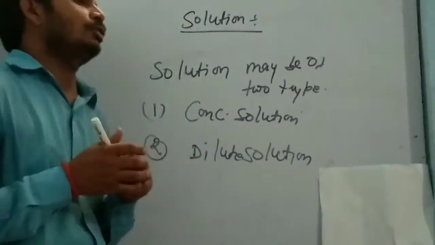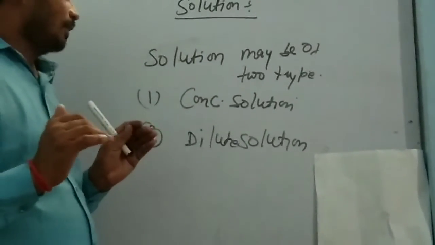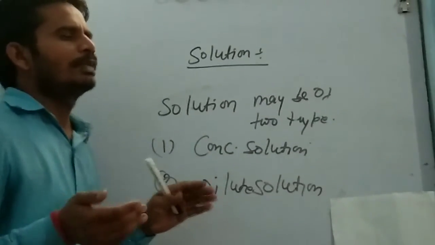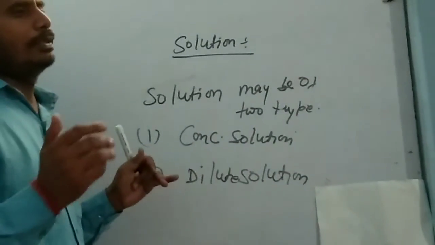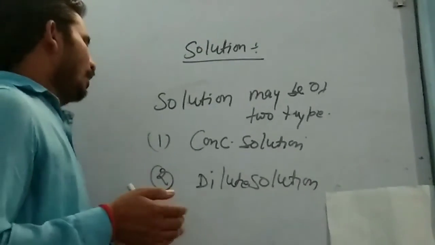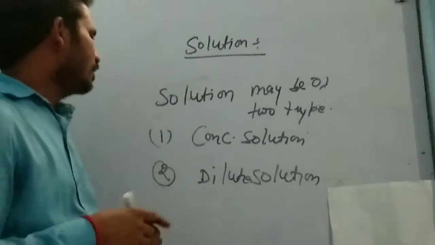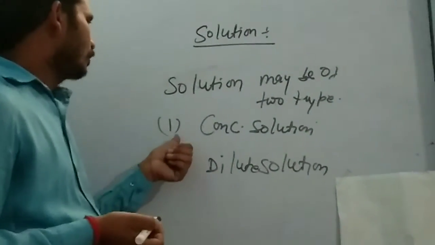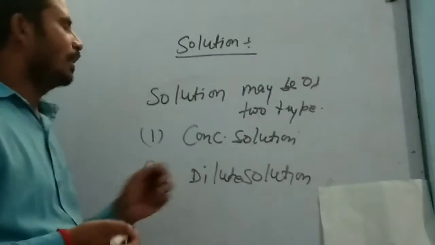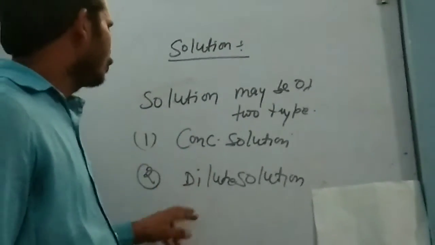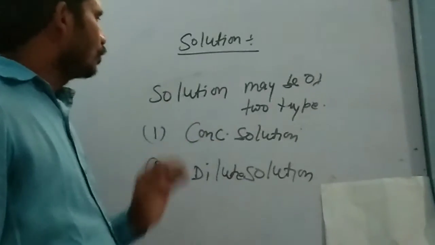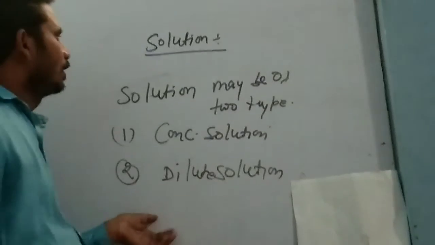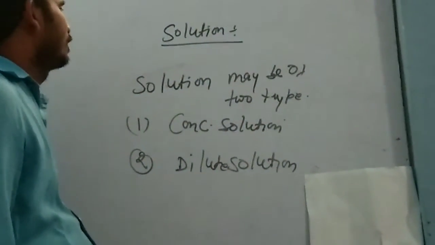Again, let me repeat the lecture of solution. First of all, solution is a homogeneous mixture of two or more substances. In the second point, it is a component of solute and solvent. In the third point, it is a binary. So simply, solution is a component of both solute and solvent. Solution may be a concentrated solution or a dilute solution. In a concentrated solution, the amount of solute is maximum, but in a dilute solution, the amount of solute is minimum. So this is all about the solution.